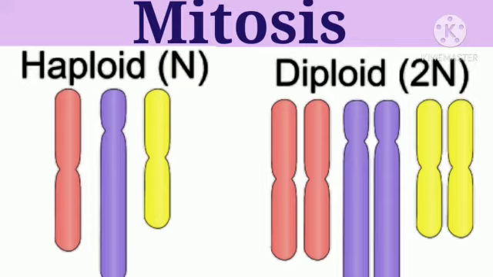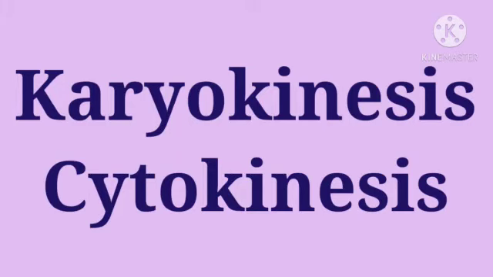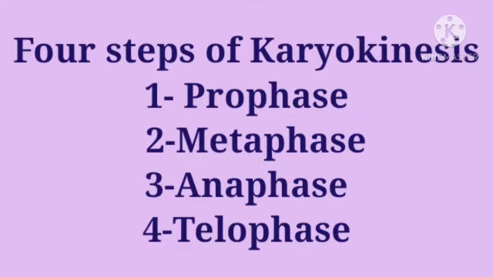Mitosis. Somatic cells and stem cells divide by mitosis. Mitosis is completed through two main steps. Those two steps are karyokinesis and cytokinesis. Karyokinesis is completed through four steps: prophase, metaphase, anaphase, and telophase.